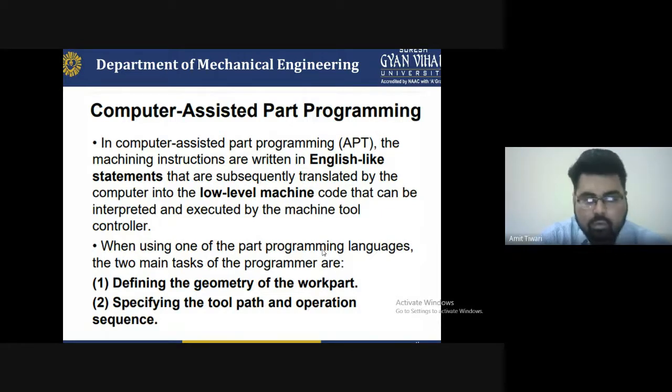When using a part programming language, two main types of statements are used. One is the geometry, and the other is the specific tool path and the operation. So we can say that it is a bridge between the English language and low level machine code that can be interpreted and executed by the machine tool controller.